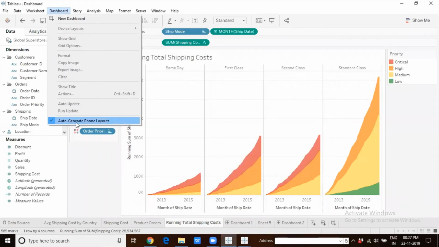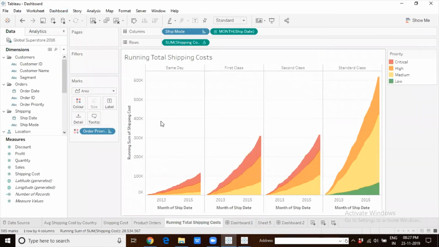The dashboards are automatically generated for phones, because when we design a dashboard, it will look perfect on a desktop monitor, laptop monitor. It might look perfect even on a tablet or an iPad. But when we talk about phones, the screen resolution decreases significantly, right? At least on a laptop, it is like a minimum of 800 by 600 pixel screen resolution.